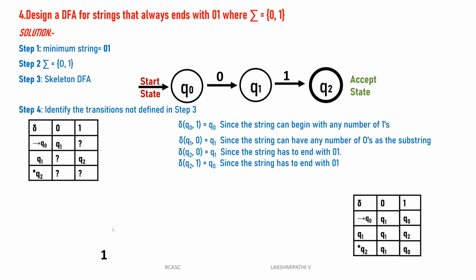See this type of, for example, q0 of 0 is q1, then one more q1 of 0 we are not defined anywhere. If you see q0 of 1 is, then we can give it in the q1 only, then q1 of 1 is q2. For example, two zeros, then 1 0 0 1. That type of strings, if you give like this, then only it will be accepted.